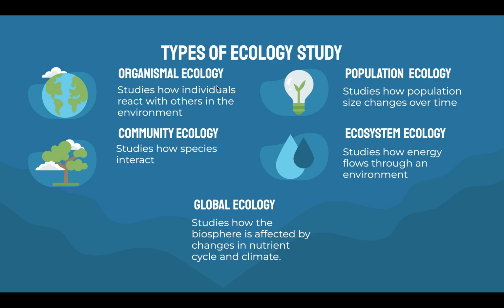Okay, next slide. There are 5 types of ecological study. The first one is organismal ecology. This is the study of how individuals react with others in the environment. This is basically a study of how different species work with each other, how some species prey on others, and just the relationships between these species.